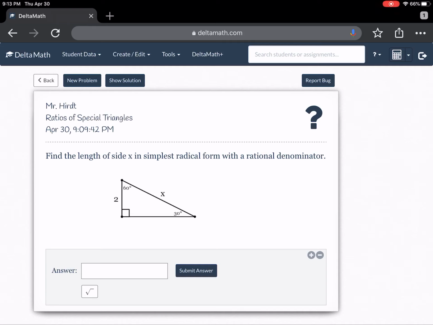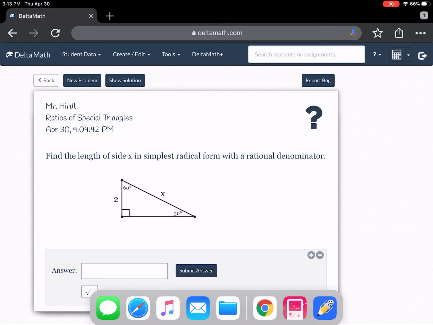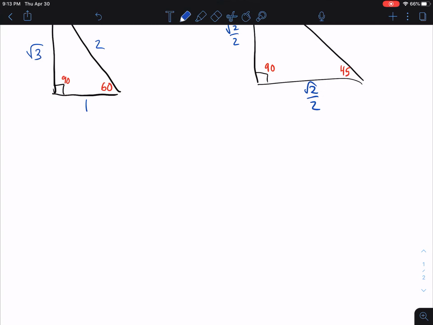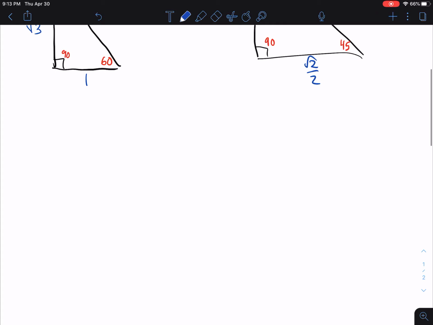So what we're going to do here is look at this 60-30-90 right triangle. Here's our Delta Math example, so you can complete the assignment.